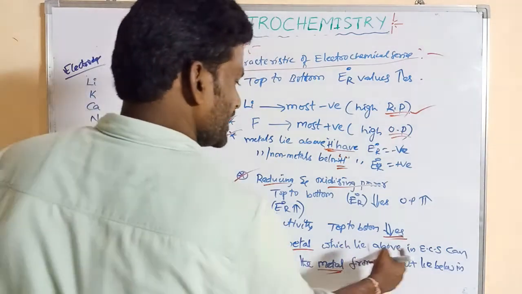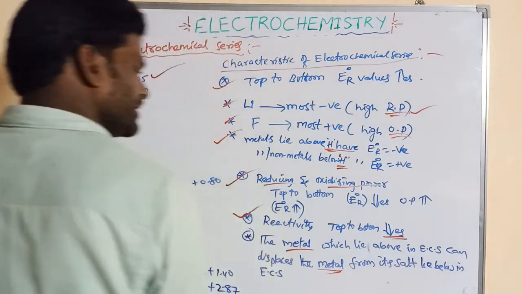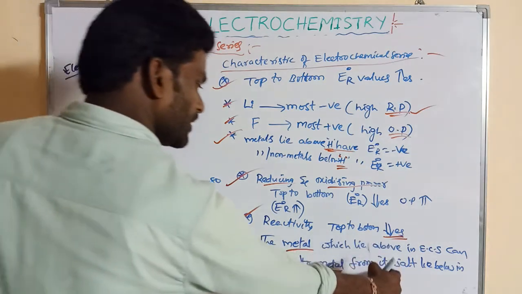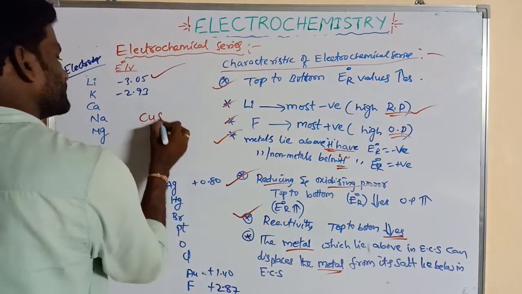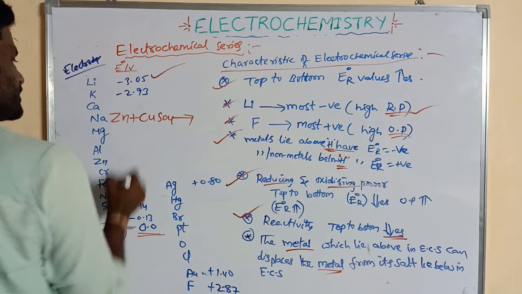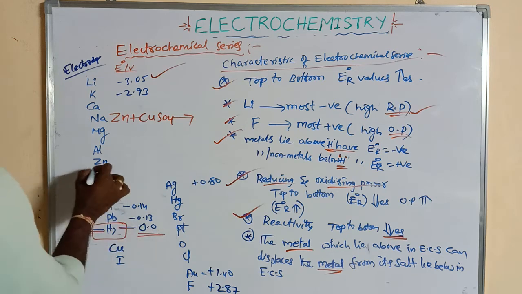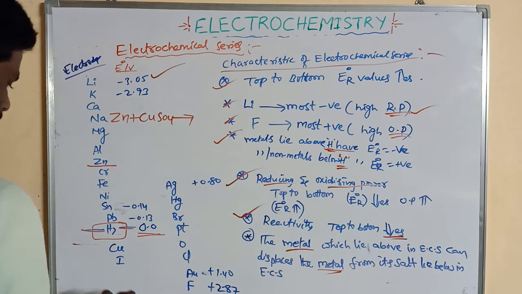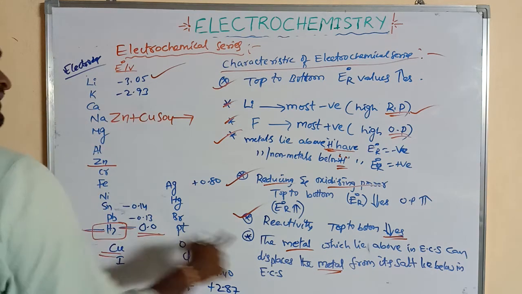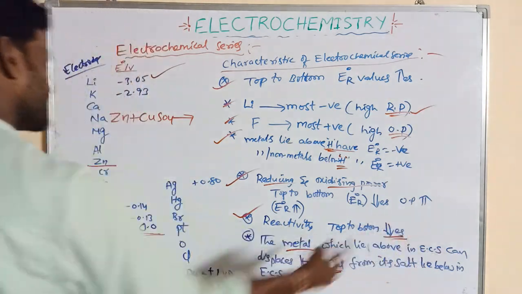The metal which lies above in the electrochemical series can displace the metal from its salt which lies below in the electrochemical series. For example, we can take a salt like copper sulfate, which can be treated with zinc. This zinc metal is above the copper. Where is copper? This is copper, right? This copper is present in the salt. So the metal which lies above in the electrochemical series can displace the metal from its salt.